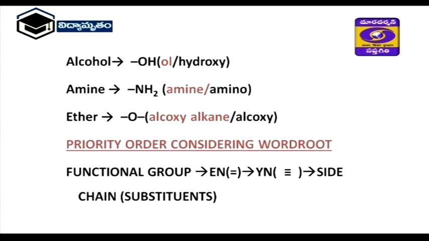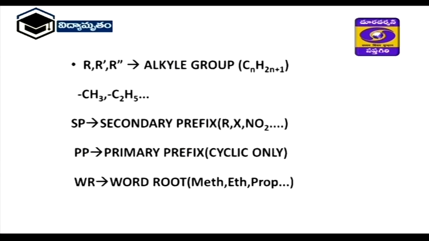So therefore that is En, the double bond, and if a double bond is not there, next we will consider the triple bond. If these are not there, then we have to consider the functional group. If En and Yne are not there, we will consider the long chain having a side chain, with more side chain substituents. Here R, R dash, R double dash are the alkyl groups.